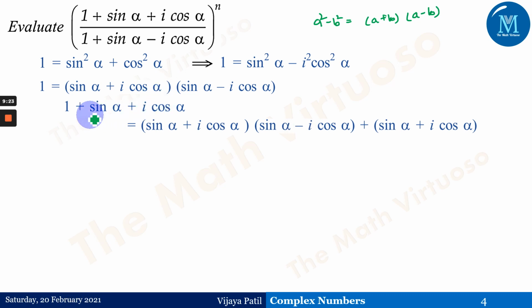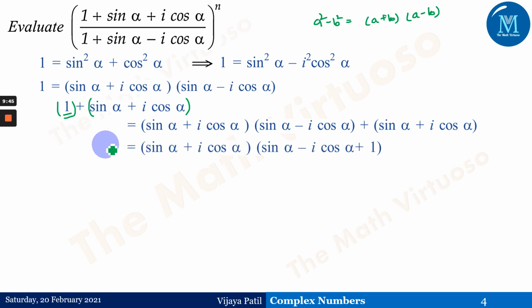So if you observe, this 1 has been replaced by these two brackets, plus this sine alpha term. So these are the two terms we have to consider here. One term, this 1, has been replaced by these two brackets, and sine alpha plus i times cos of alpha has been carried as it is. So this entire bracket has come as it is from the previous step. Then what is the next step? The next step is just to have this.